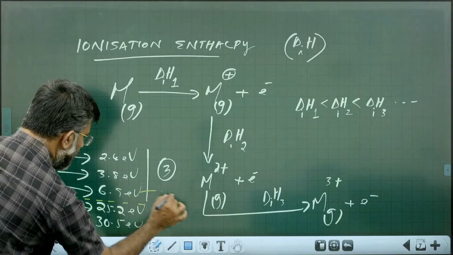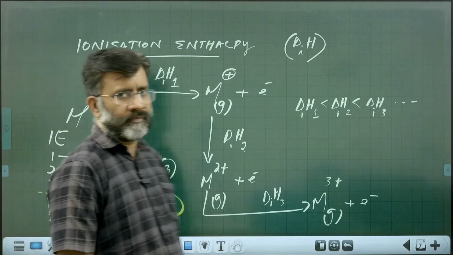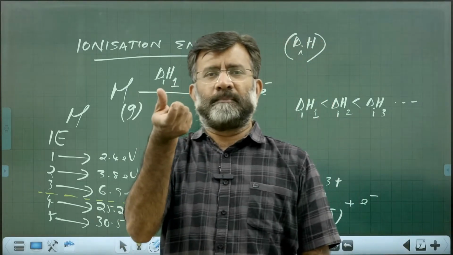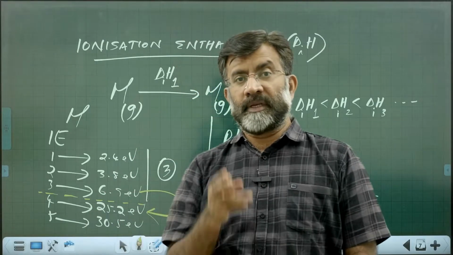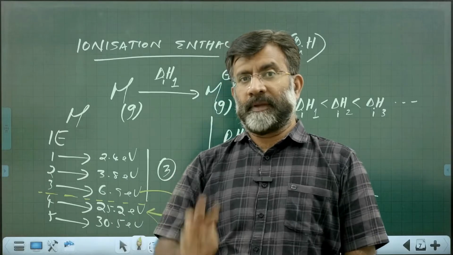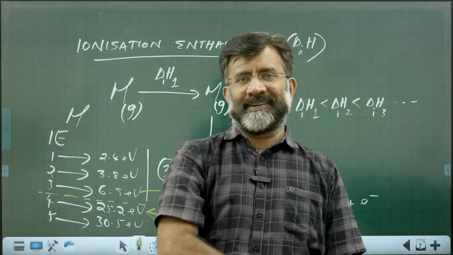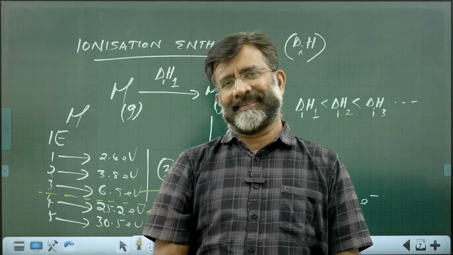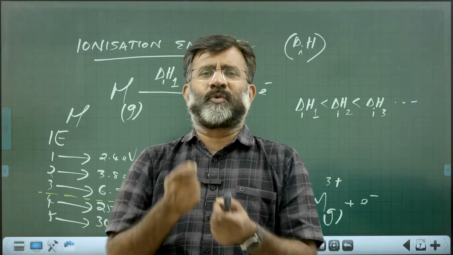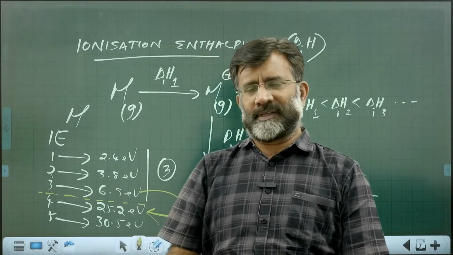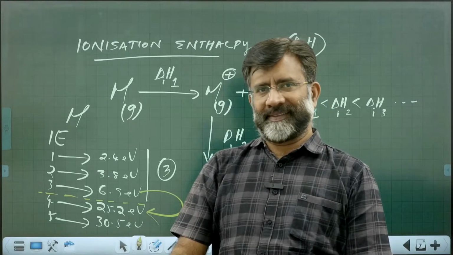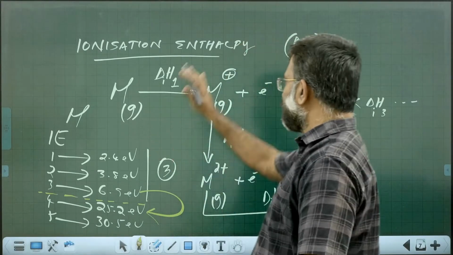It's a large jump. From 6.9 it is jumping to 25. There is a huge jump between 3 and 4. That means the fourth electron is available in the inner core. That means 3 electrons are available in the valence shell. That was the question. Such beautiful, simple, logical questions, you must be able to prepare for handling this kind of area. Okay. So that is about ionization enthalpy.